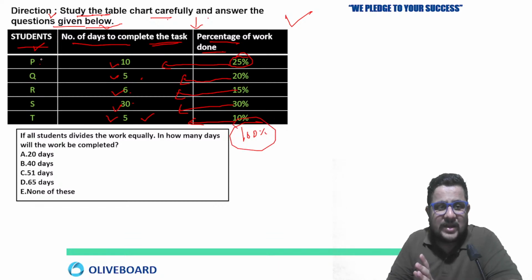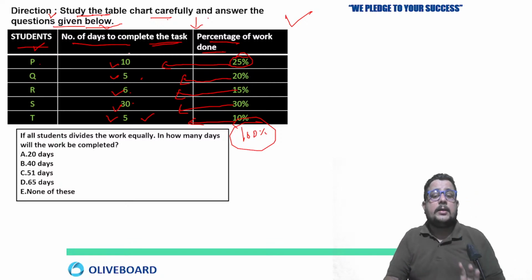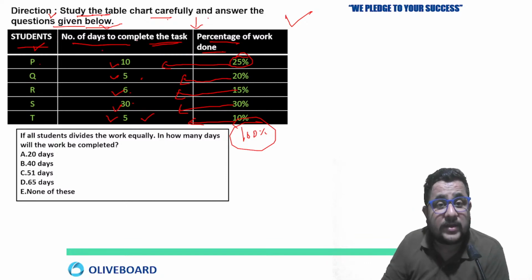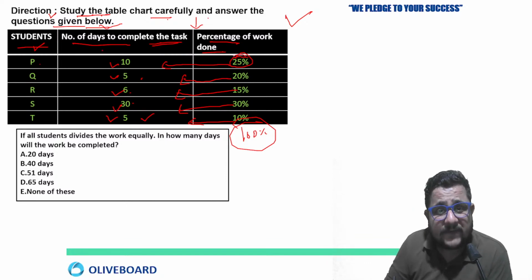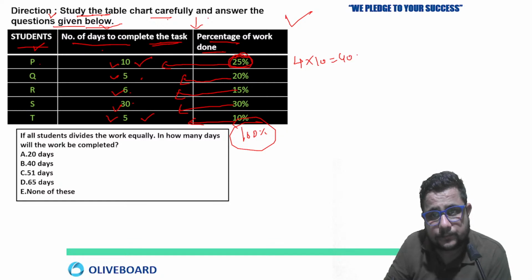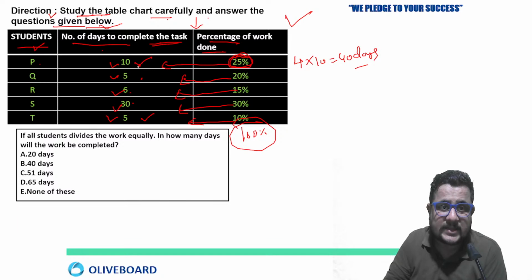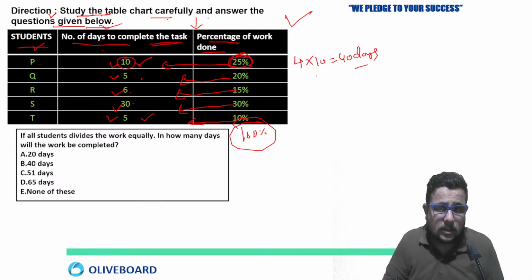So already they have divided the work done by them. This is the information given here. One thing I can find out from here is the number of days to complete the task. If 25% work is done in 10 days, then 100% work will be in 4 into 10, means 40. Because 25% is 1/4, means 1/4 work in 10 days, then the complete work will be in 10 into 4. Right? Clear? 40.